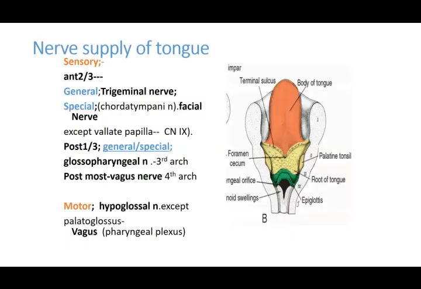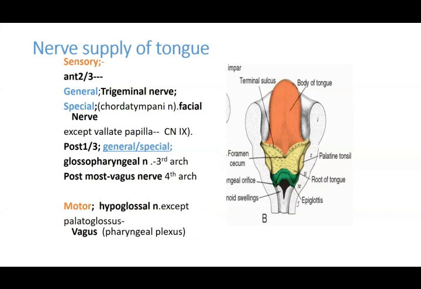Now, coming on to the nerve supply, collecting all the nerves and all the areas of development, and automatically we put two and two together. First is the sensory nerve supply. The sensory nerve supply of the anterior tongue, the general sensory, is going to be the trigeminal, which is your mandibular nerve. Then is the special sensory, that is chorda tympani, your facial nerve. This is going to give fibers to your taste buds, though not much of it is being formed by the facial nerve, but this is said to form its part, or it reflects on to the anterior two-thirds.